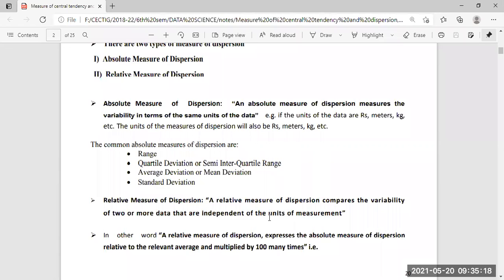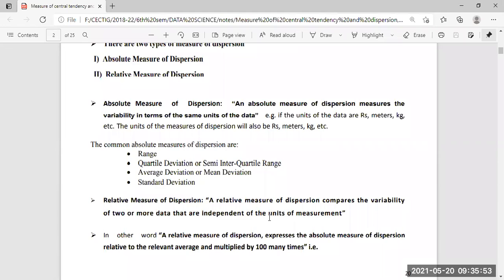So a relative measure of dispersion compares the variability of two or more data sets that are independent in the units of measurement. So here the units may not be the same. A relative measure of dispersion expresses the absolute measure of dispersion relative to the relevant average, multiplied by 100.